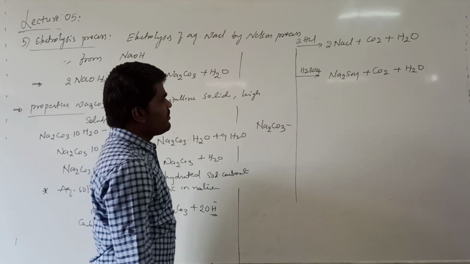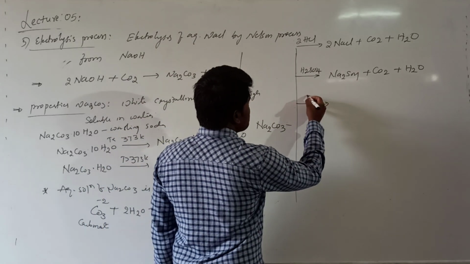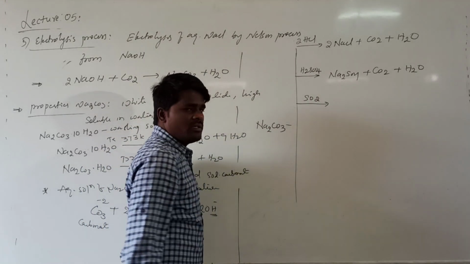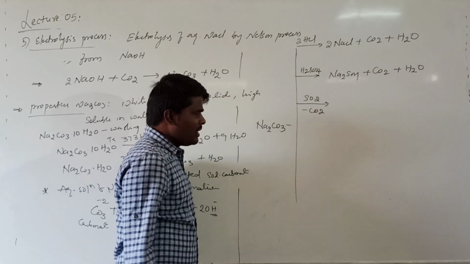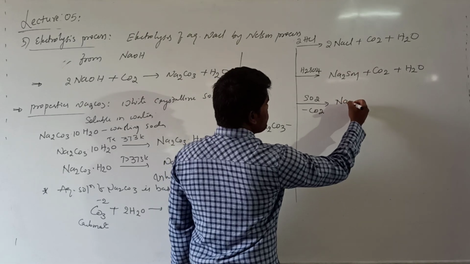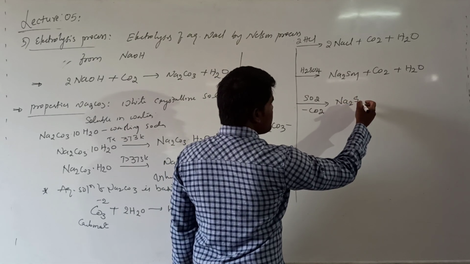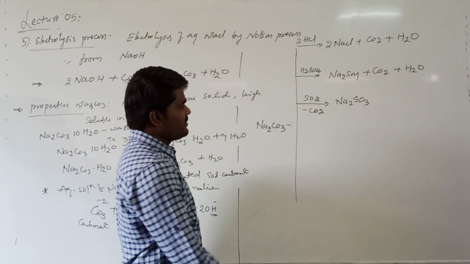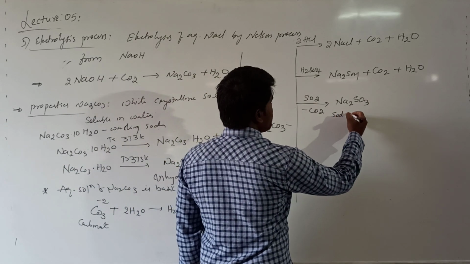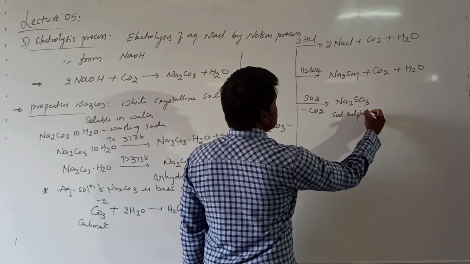In a similar manner, if you are treating this with sulfur dioxide, removal of carbon dioxide takes place, and it will be converted into sodium sulfite.